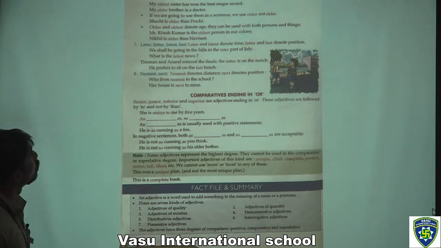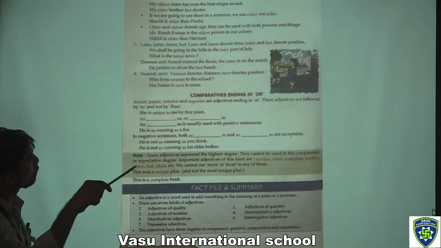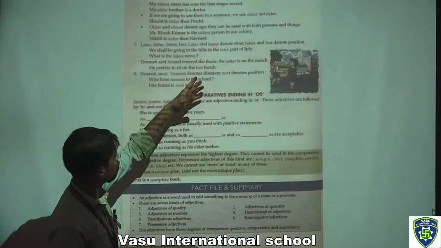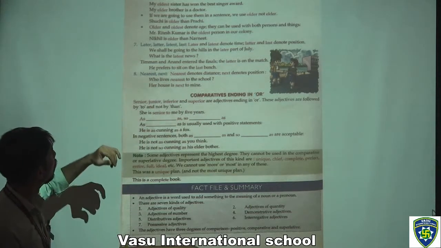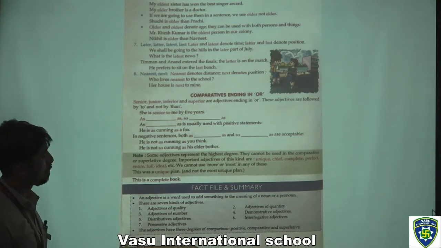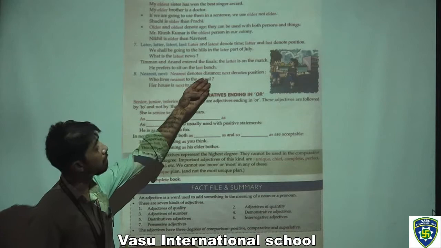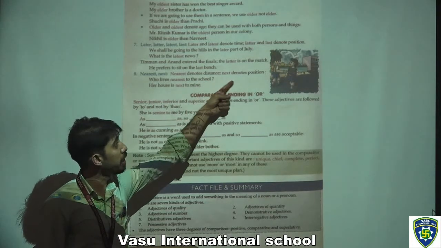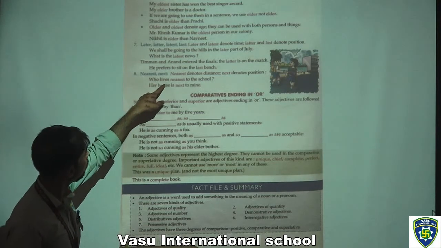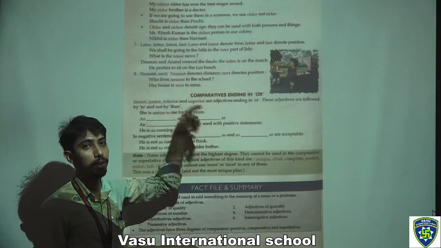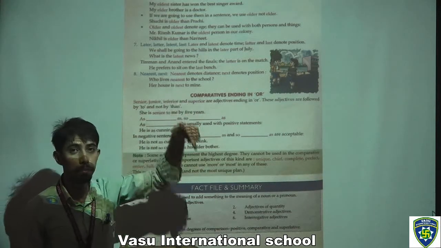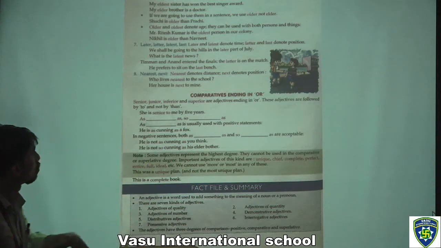We shall be going to the hills in the later part of July. After that, what is the latest news? That's an interrogative sentence. After that, the last pair is nearest and next. Nearest denotes distance. Next denotes position. The first example is, who lives nearest to the school? That's an interrogative sentence. Her house is next to mine. That denotes the position of the particular house.